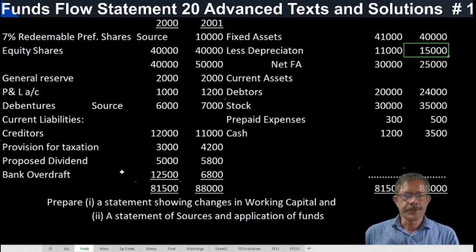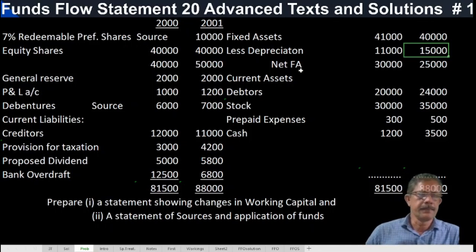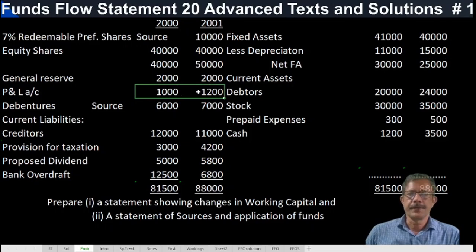So we have finished the schedule of changes in working capital, the necessary ledger accounts, and digging out hidden information. That is over. Then the next step is funds from operation. For funds from operation, we are taking the balances from the balance sheet, so better prepare the adjusted P&L account.